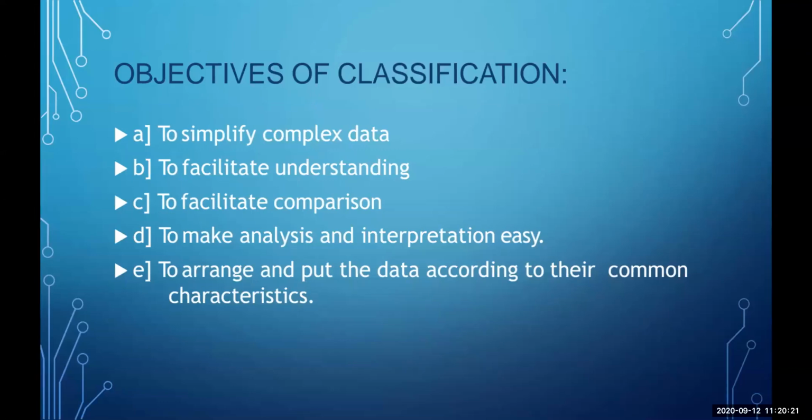And what is the purpose or objective of this classification? It is very important to classify the data because that would help us to simplify the complex data. Now, for example, if I have collected 100 responses from the people with regard to their favorite food, I would have n number of answers.